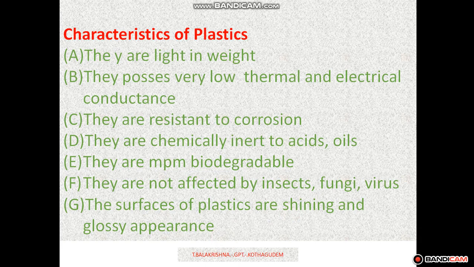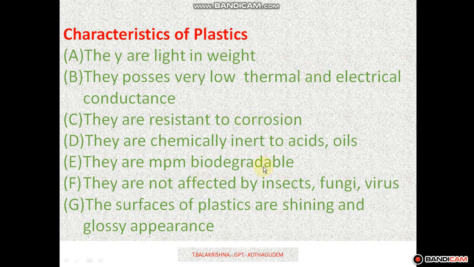Next, cutting and drilling of plastics are very easy compared to wood and metal. If you want to drill or cut plastic, it is easier than with wood or metal. Next, plastics have good shock absorption capacity compared to wood and metal. Next, plastics have good dimensional stability compared to wood and metal. So these are the characteristics and advantages of plastic. Among these characteristics, some are advantages and some are disadvantages.